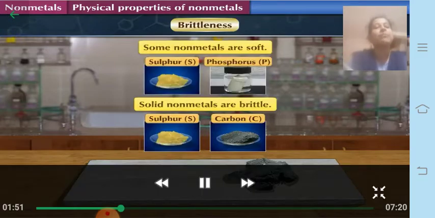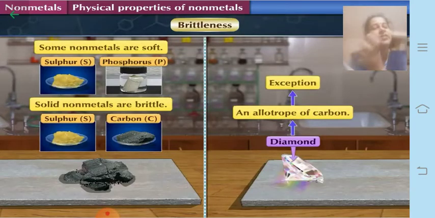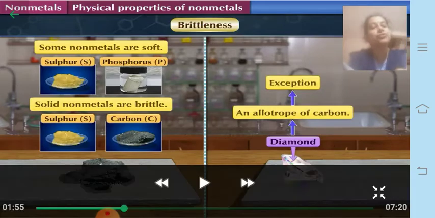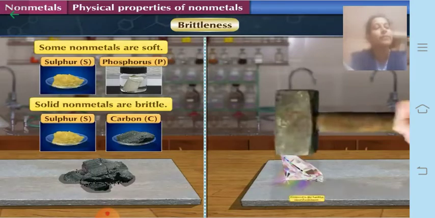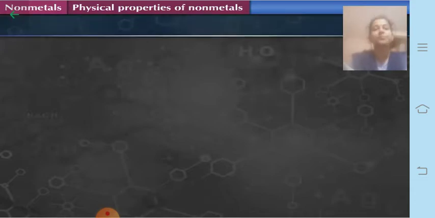Some non-metals are soft, whereas diamond is an exception. Diamond is not a non-metal, it is an allotrope of carbon, a pure form of carbon. It is an exception, as it is the hardest natural substance known in the world. It cannot be broken easily.